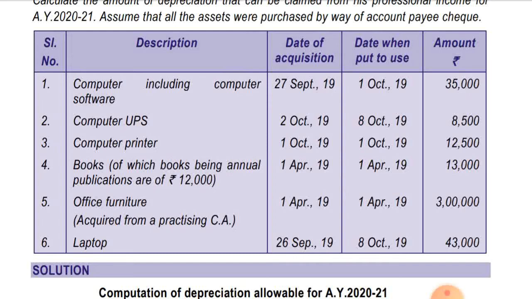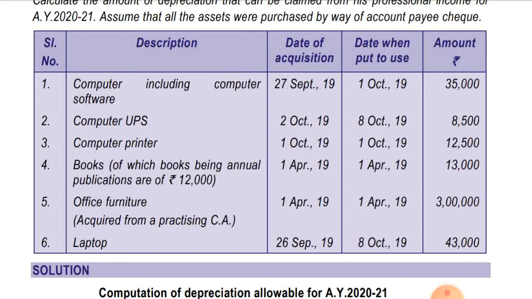The date which is relevant is the date on which the asset is put to use, in the year in which the asset is acquired. So the asset is put to use for more than 180 days. Full rate depreciation will be allowed in case of computer including computer software, and the rate of depreciation will be 40%.